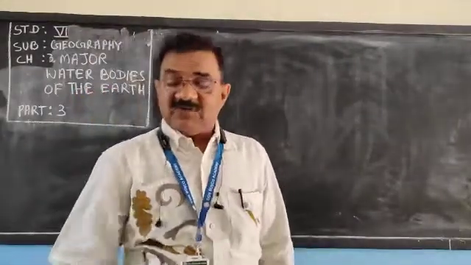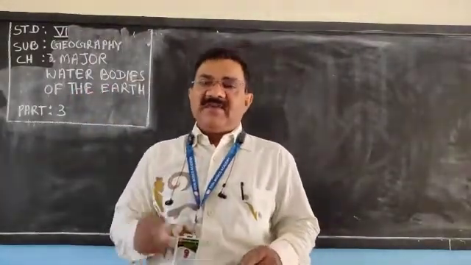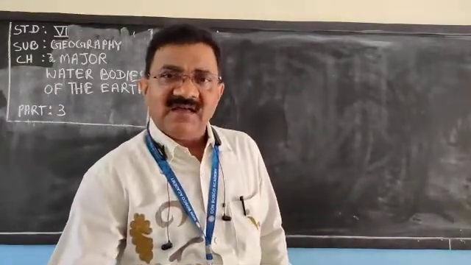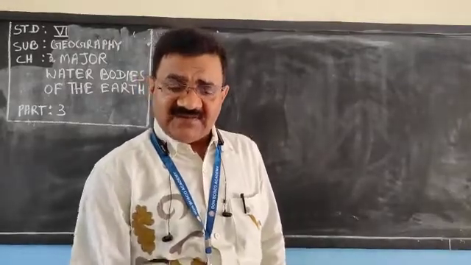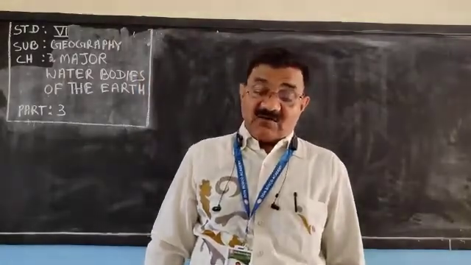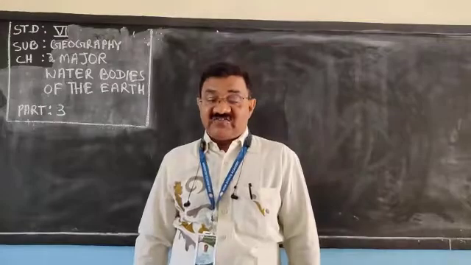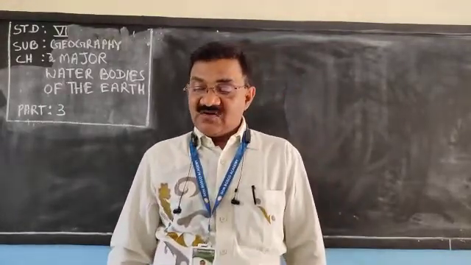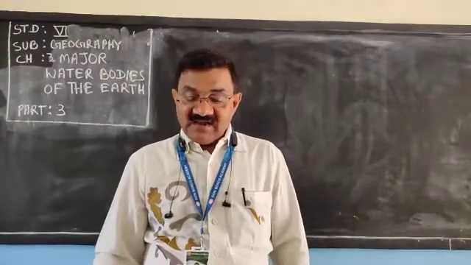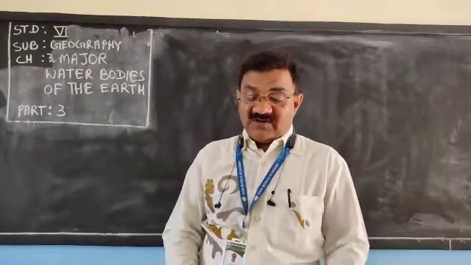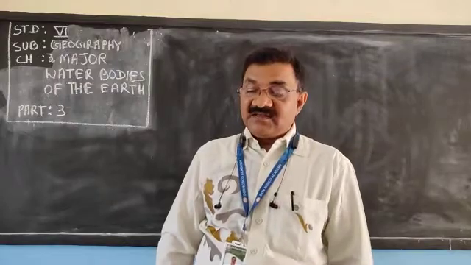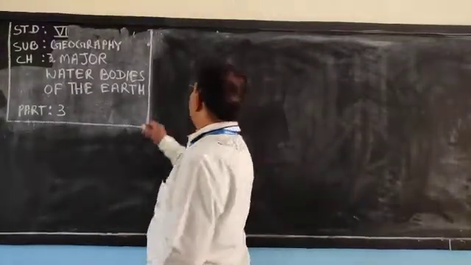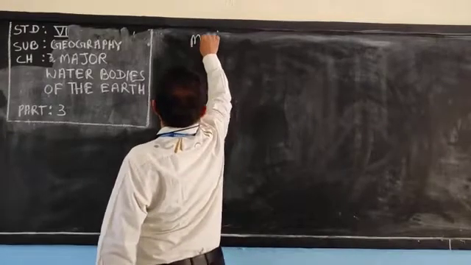We have already discussed different things. We have discussed the major water bodies: oceans, the importance of ocean, and seas. We have also discussed the minor water bodies, in which bay, gulf and strait are there. Now, in minor water bodies, we will discuss three things: lake, lagoon and river.